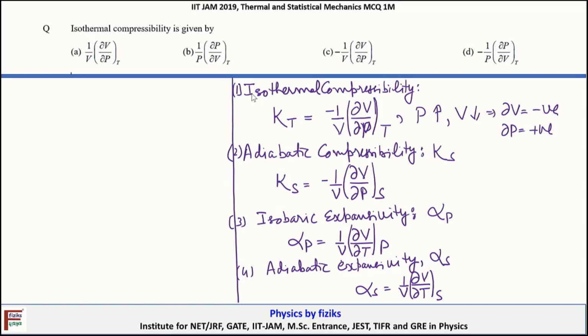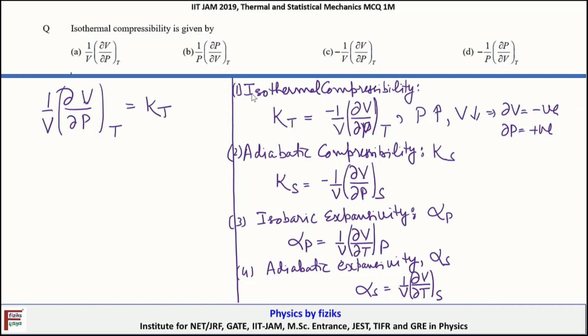So now the question is how we are going to remember all these four quantities. The only thing that you have to remember is the fractional change in volume, which is 1 by V multiplied by delta V. Now if someone asks about isothermal compression, compression is with respect to pressure, so in the denominator put the change in pressure, and the condition is isothermal, so put the constraint of constant temperature, and this is equal to kappa T.